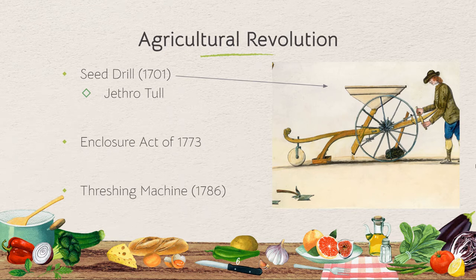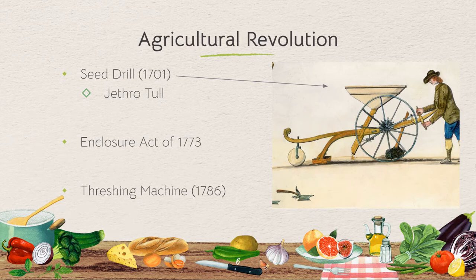We have the Enclosure Act of 1773. This allows landowners to fence off their land and remove commoners' right of access to it. This is going to increase crop production in a roundabout way because essentially we're going to have fewer farms, but they're going to be bigger farms, and bigger farms are going to be more efficient. It's also going to force people off their land because they can't farm in the commons anymore, and they're going to have to move to the cities. And we'll talk about what they do there and how they replace their farming jobs in the countryside as well.